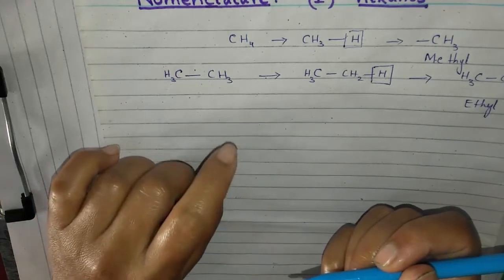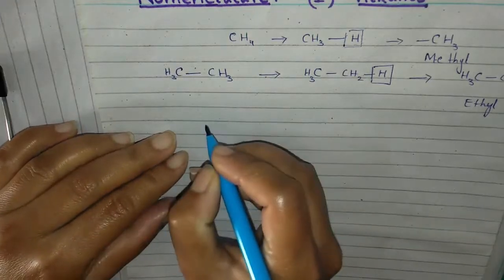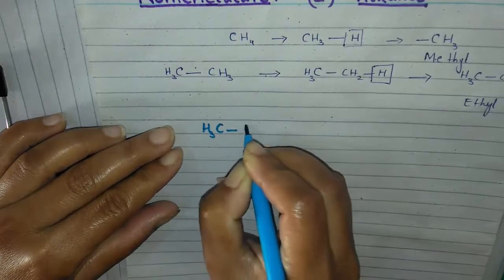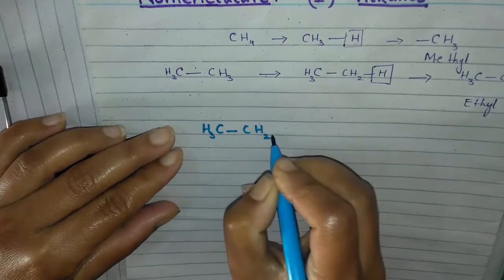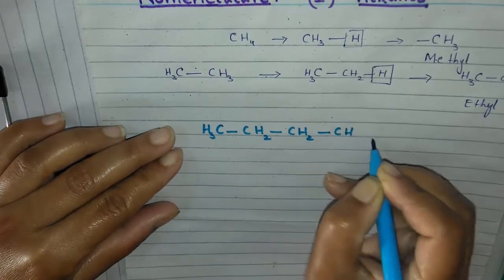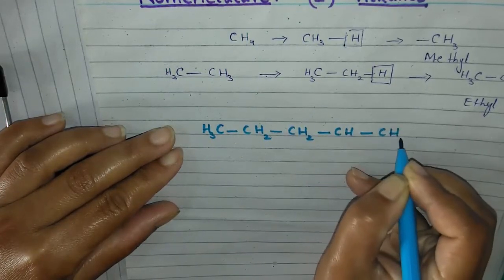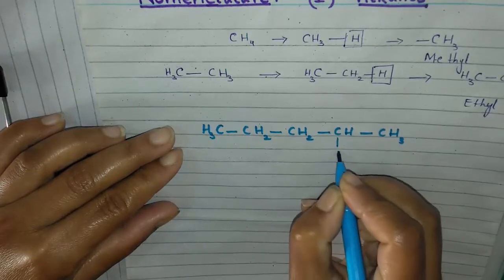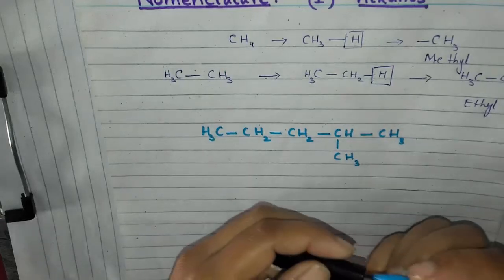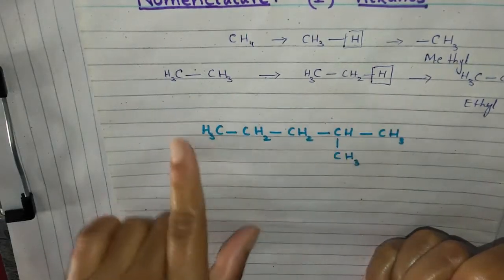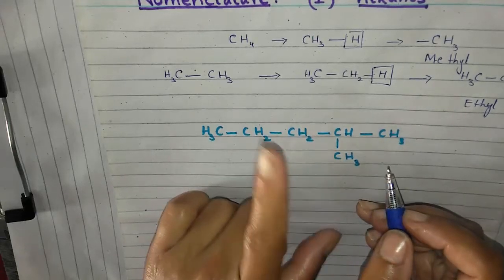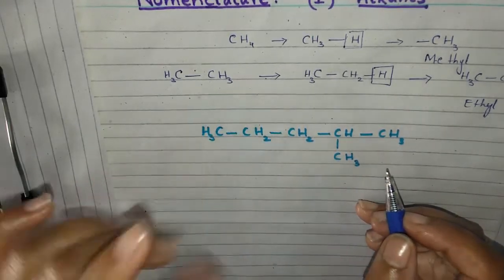If we take the example of a simple hydrocarbon, that is CH3, CH2, CH2, CH and CH3, CH3. I have written this simple hydrocarbon. Now the first rule is you have to select the longest continuous chain.